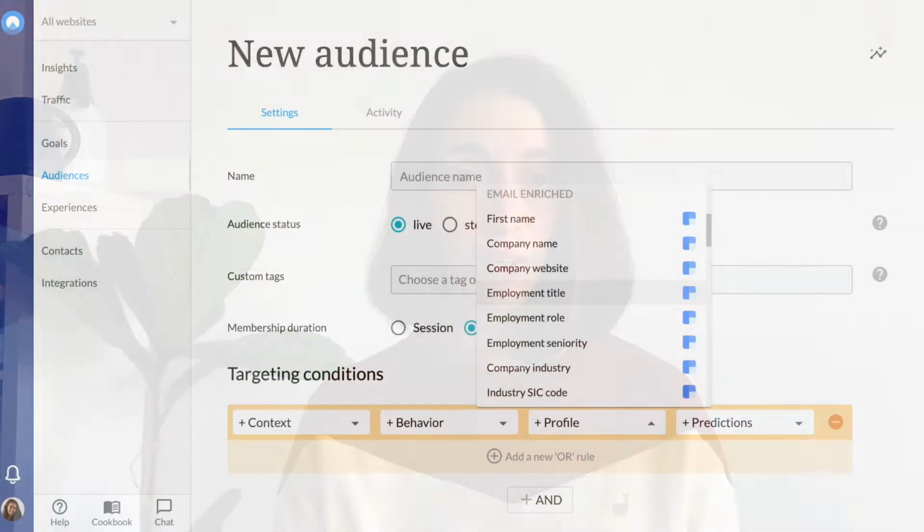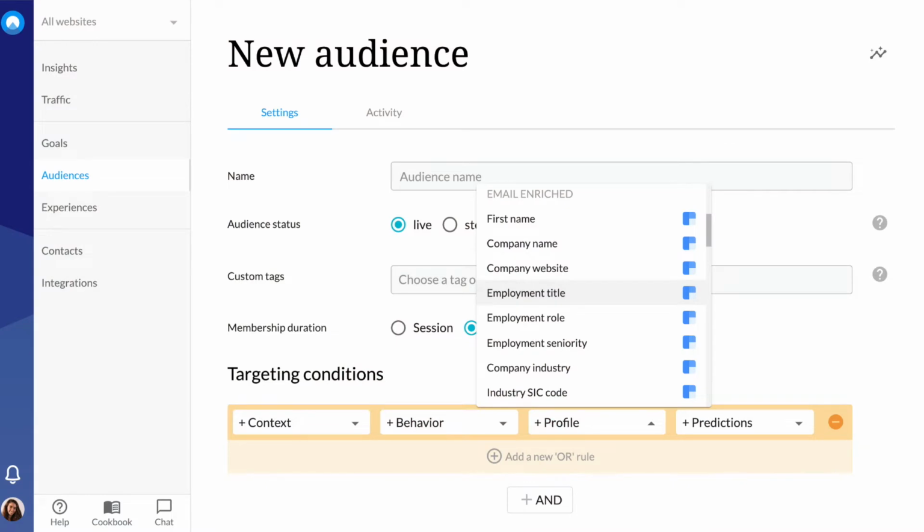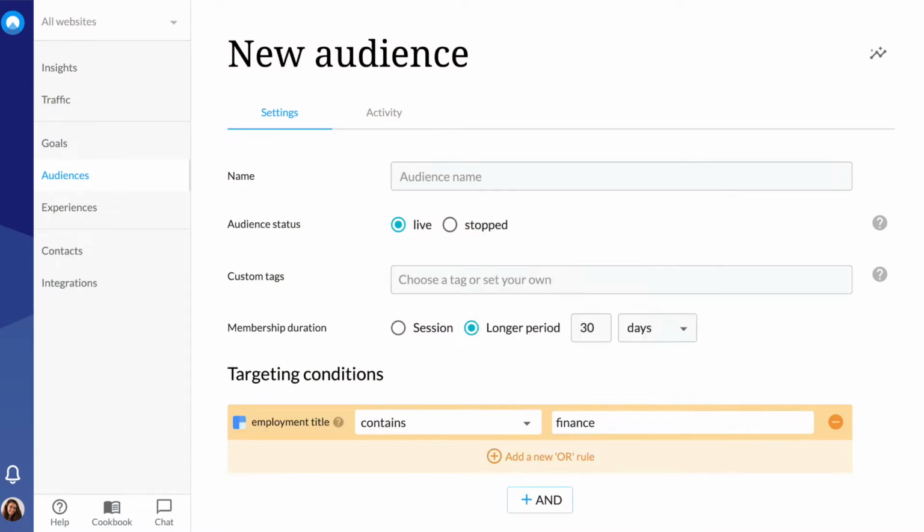Segmenting your visitors is the first step. Email addresses that you collect on your website via demo forms, webinar signups, and so on can be enriched within Unless with additional data points, including things like employment title, role, and seniority. This allows you to create audiences such as leads that have finance in their title, recruiters, executives, CTOs, and more. Like with most audiences created in Unless, you can choose to go with broad categories or more specific, narrowed down audiences. Then, it's time to see what can be optimized on your website.